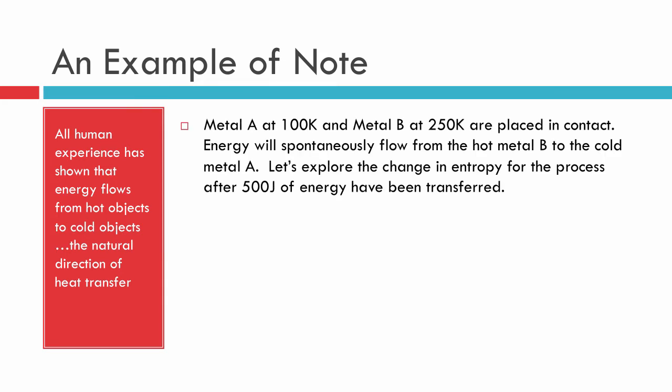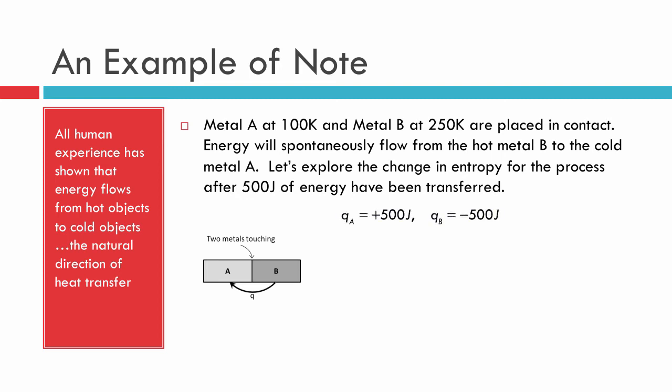So let's take some piece of metal A, another piece of metal B. They're going to be at different temperatures, 100 Kelvin and 250 Kelvin. And what we're going to do is let some energy flow between them. The energy that's going to flow, we're just going to monitor the first 500 joules somehow. As you see in my little picture here, the pieces of metal are going to be brought together so that they're touching. So there's conduction in the form of heat flowing from B to A, shown in the diagram by the arrow. And we can start to calculate the change in entropy that occurs here.